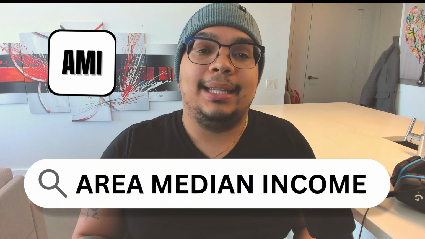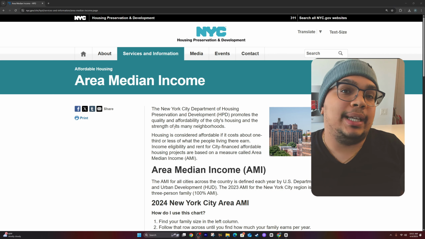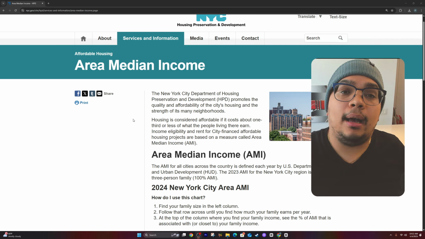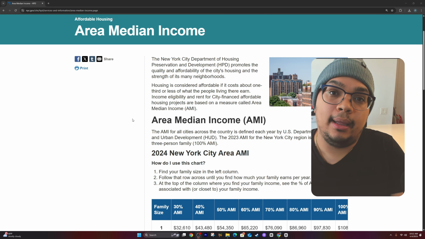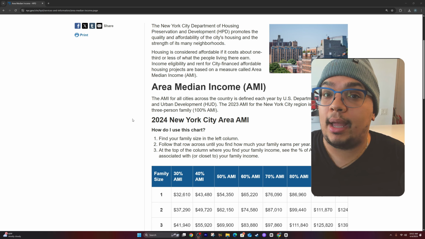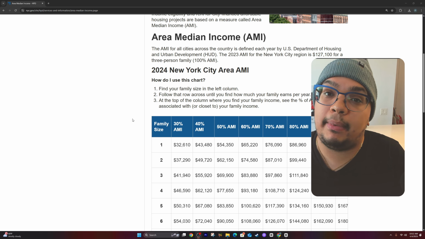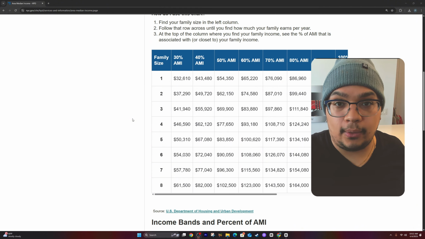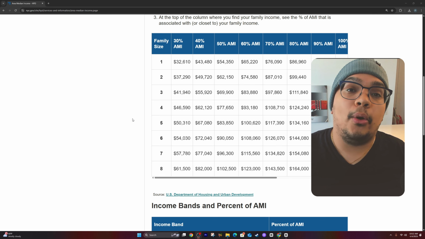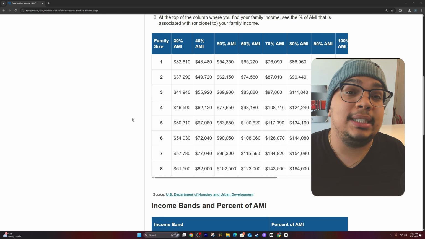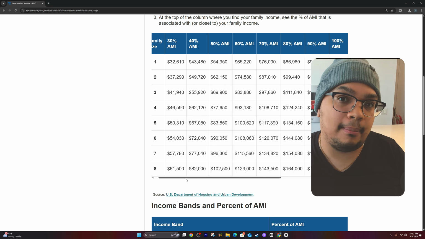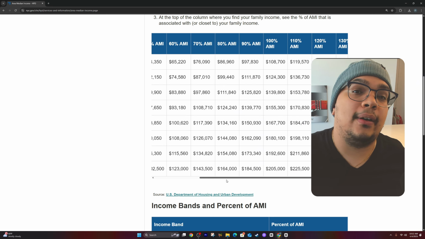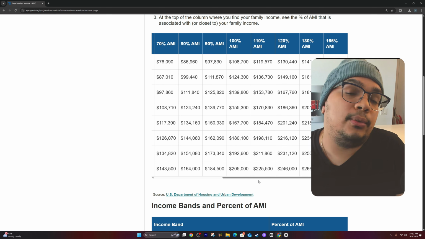Median Income. This is simply the income levels that Housing Connect determines your household versus the amount of rent you're going to have to pay. This range can go anywhere between 30% AMI up to 165% AMI. The higher the percentage, the higher the rent, and the higher the income limit that you need to make in order to qualify. The lower the number, the lower the rent, so on and so forth. It's important to know though, the lower you go in terms of AMI level, you typically see the most competition for them because there are more applicants that qualify for the lower AMI numbers than do for the higher ones.